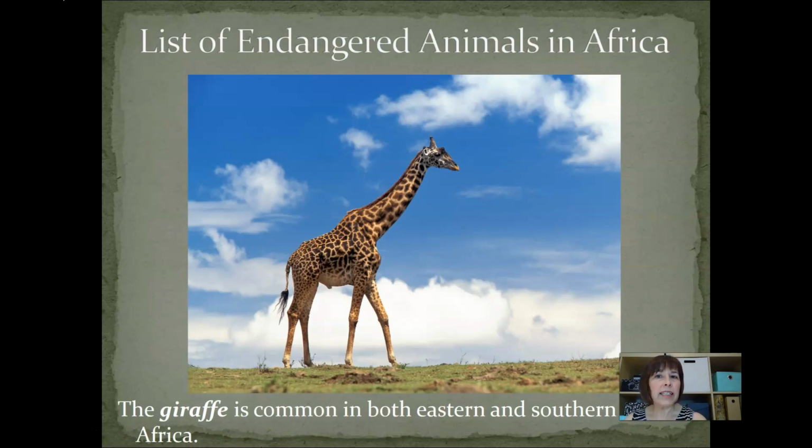So let's take a look at some of these endangered animals in Africa. First of all, we have the giraffe. The giraffe is common in both Eastern and Southern Africa. And you guys are free to write down what you want about these animals. Today's assignment, you're going to need to go back and write some details about them. For now, I'd rather you just list the animals. You could always go back and fill in some details if you need to for your assignment.